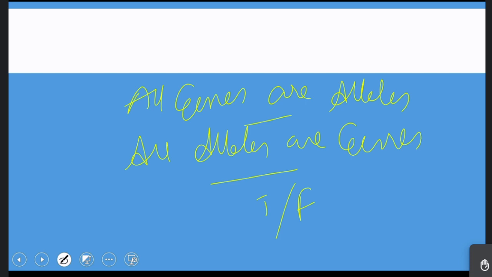All genes are alleles: true. All alleles are genes: false. Very good. Any other answer? The first one is correct, sir. All genes are alleles, that is true. All alleles are genes is correct. Any other answer? Nagendra? The second one is correct, sir. Second one is correct. Tanmay?